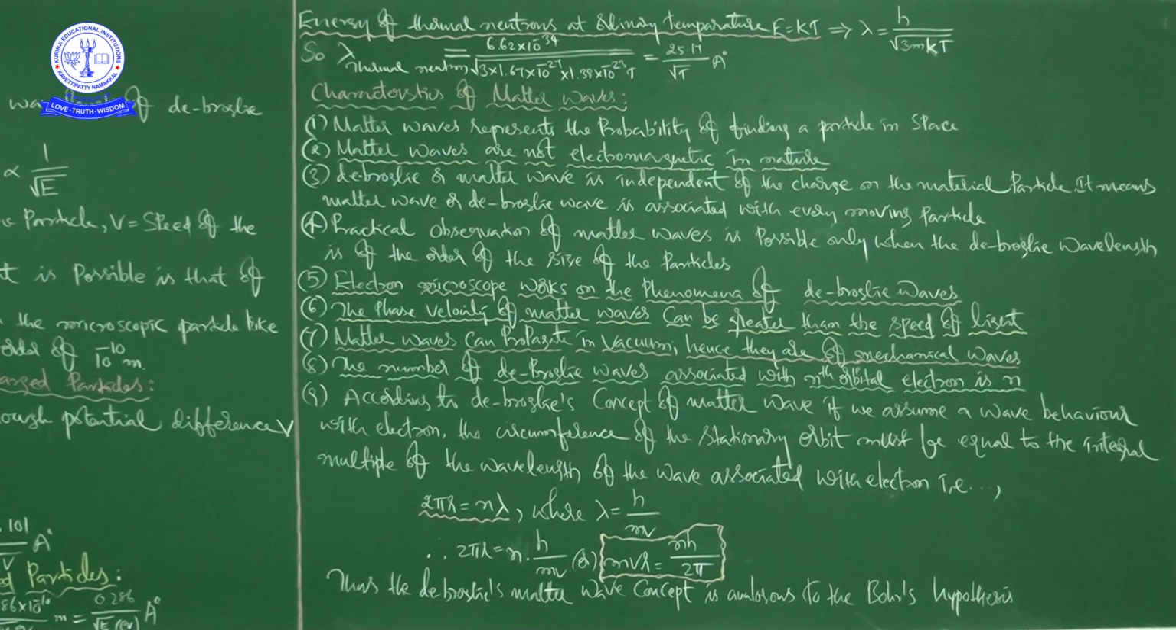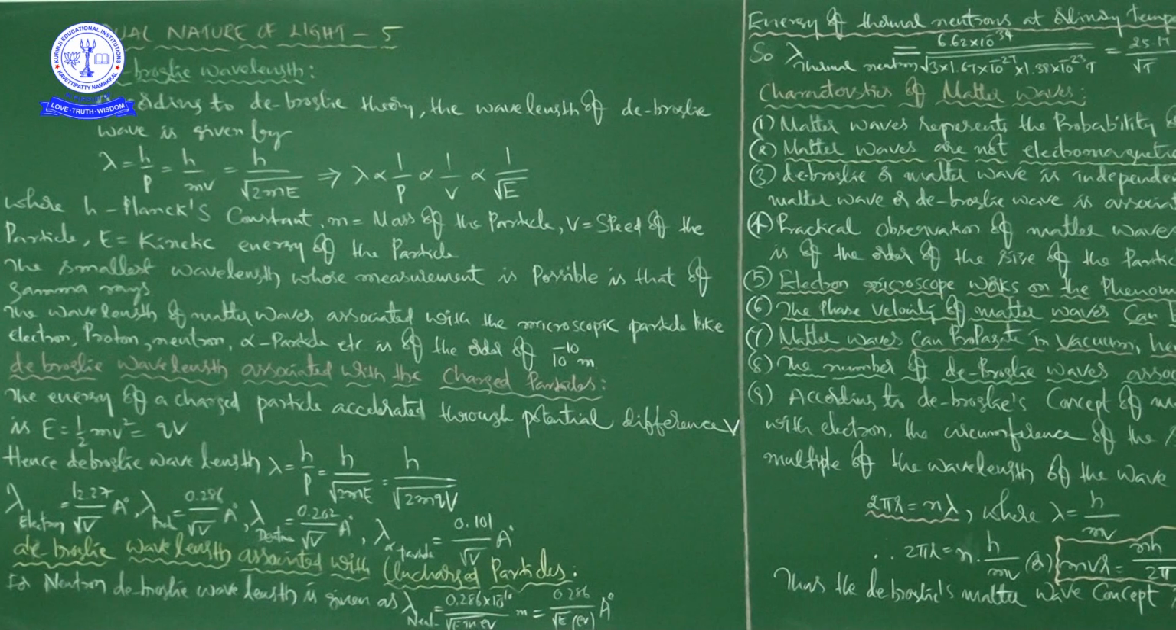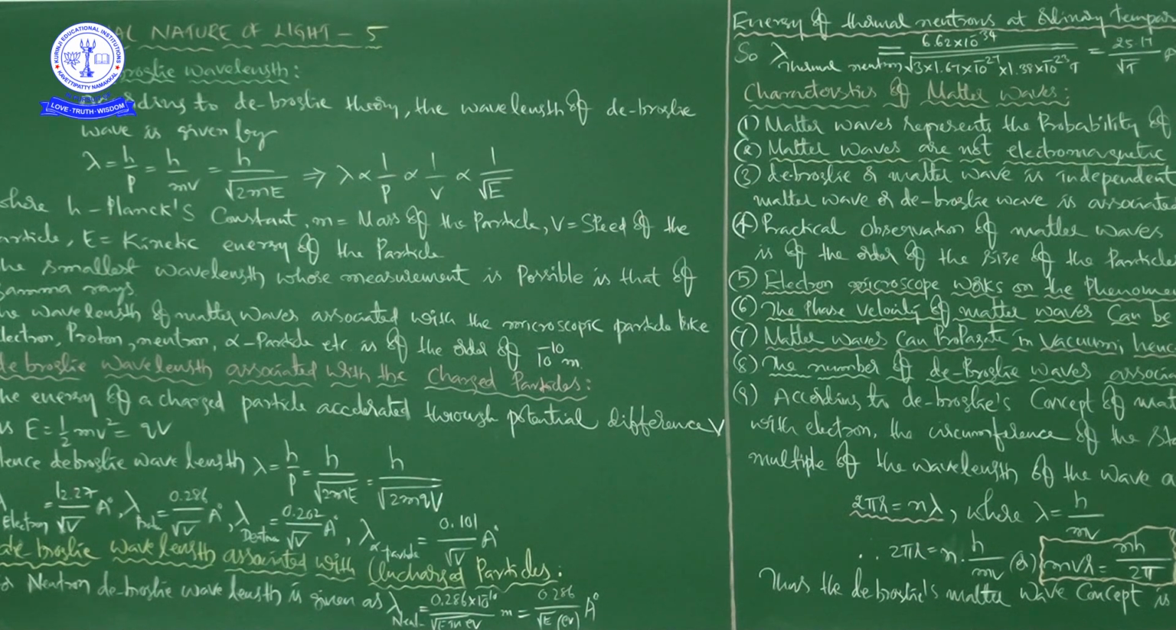But at the same time we have some formulas. That is the de Broglie wavelength formula, which I already told you: lambda is equal to h by p. After that we got other formulas to calculate the de Broglie wavelength for the electron, proton, deuteron, and afterwards the alpha particle. So here, electron, proton, deuteron and alpha particle are the charged particles, and we calculated the de Broglie wavelength associated with charged particles.